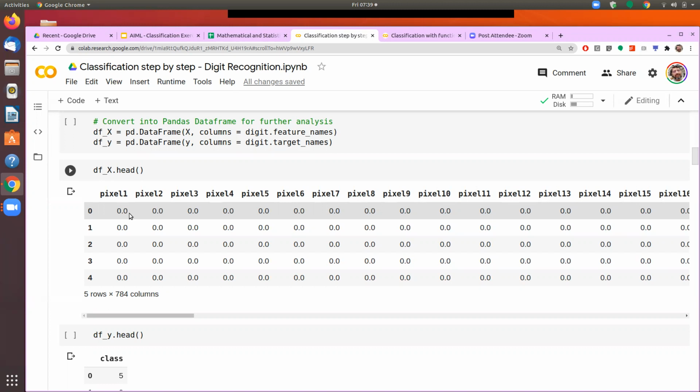Since here we are dealing with a black and white image, I have only one value, which is anywhere from 0 to 255, where 0 represents white and 255 is black. But if you're taking a color image, each pixel will have three values.